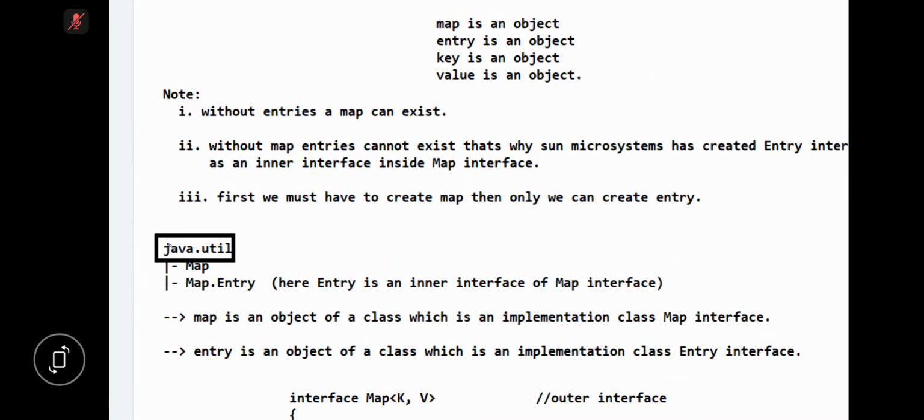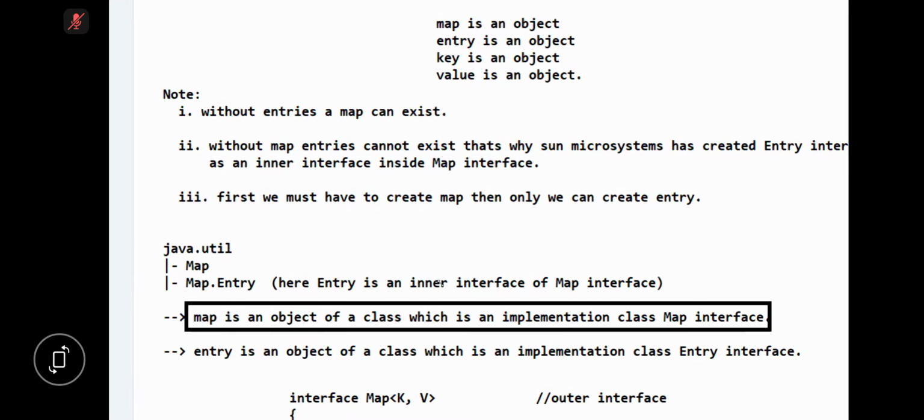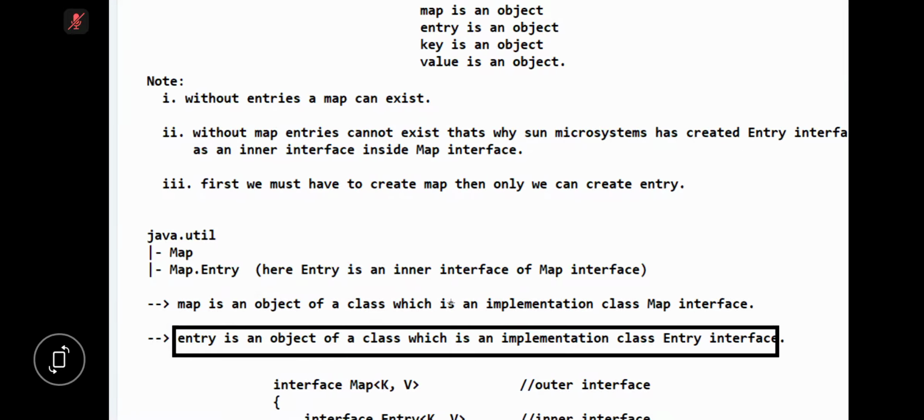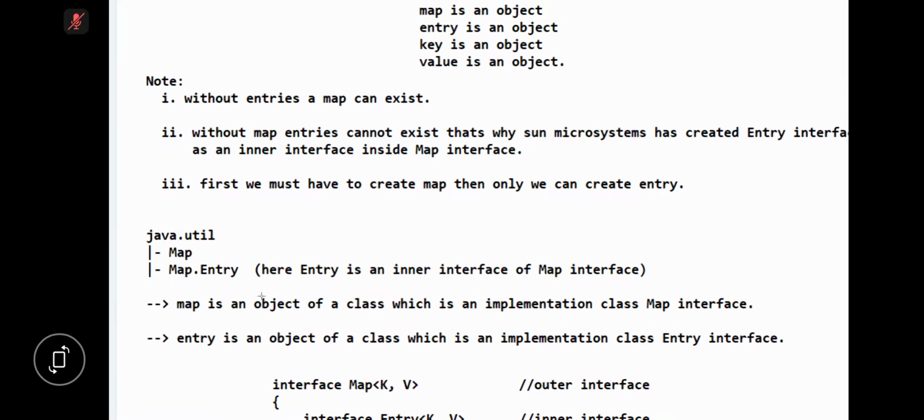See, in the java.util package, we have an interface called Map. Inside the Map interface, we have one inner or nested interface called Entry. How to access an inner or nested interface? Using the outer interface, Map dot. So here Entry is a nested interface. When I say map is an object, it means its implementation class object. Map is an object of a class which is an implementation class of the Map interface. Entry is an object of a class which is an implementation class of the Entry interface. Are you following or not?